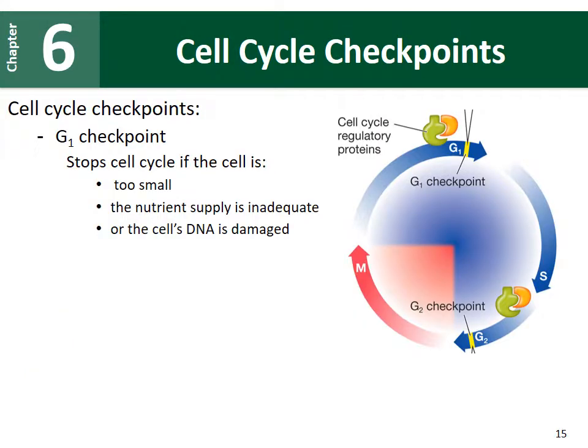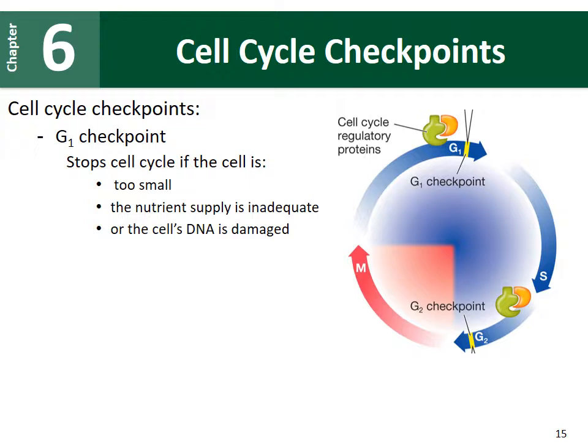So this cell cycle that the cell will go through during its lifetime, there are certain checkpoints that the cell has to pass to continue on to the next step of the cycle. So these checkpoints are really important because they are going to check to make sure that the cell is good and that we can allow it to continue to go through cell division.